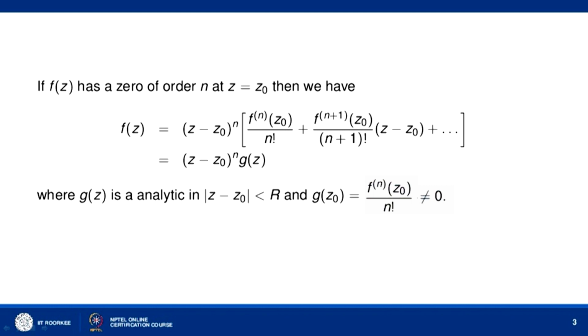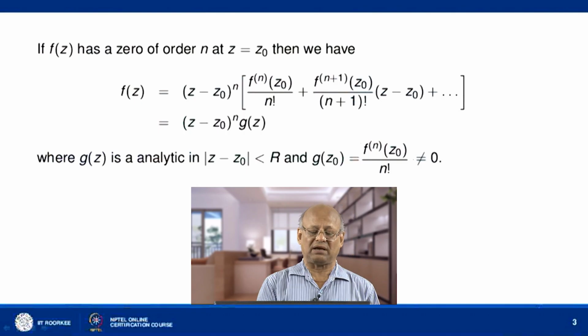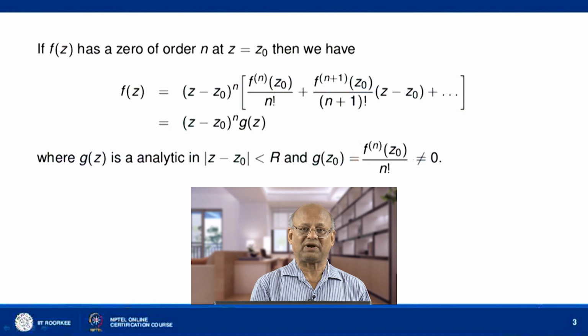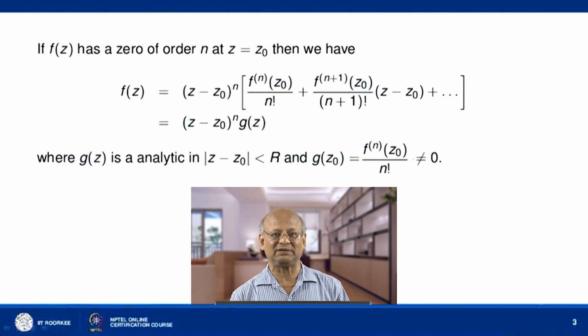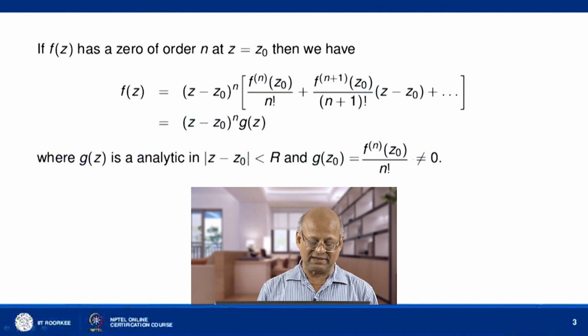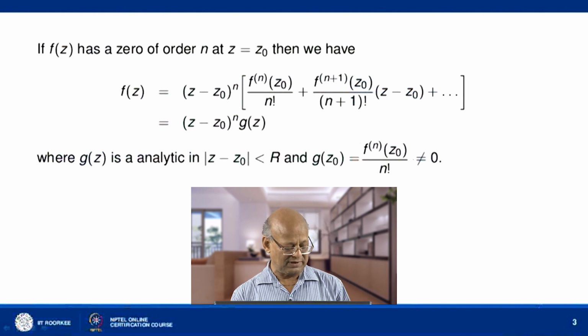And therefore, if an analytic function f(z) has a zero of order n at z equal to z naught, then it can always be represented as f(z) equal to (z minus z naught) to the power n into g(z), where g(z) is analytic in the region mod of z minus z naught less than r, where r is the distance of the point z naught from the nearest singularity of f(z).